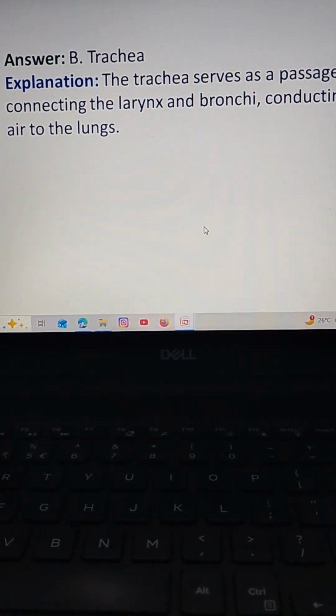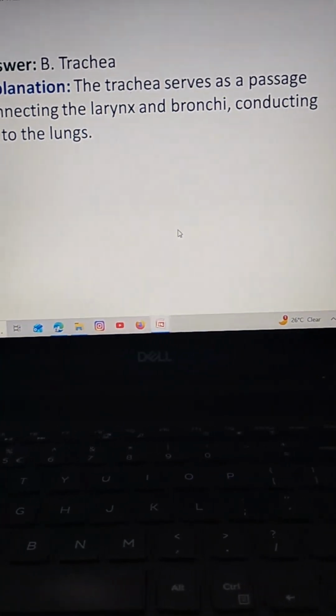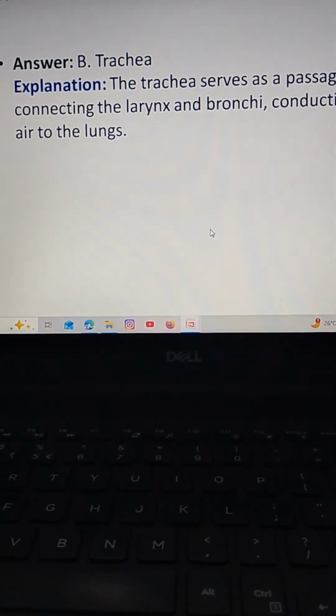The correct answer is option B, trachea. The trachea serves as a passage connecting the larynx and bronchi, conducting air to the lungs.